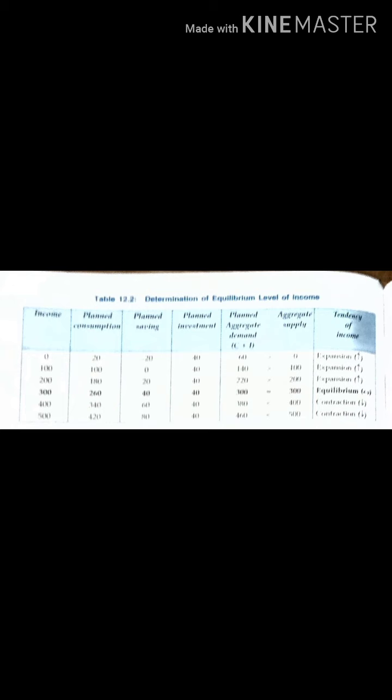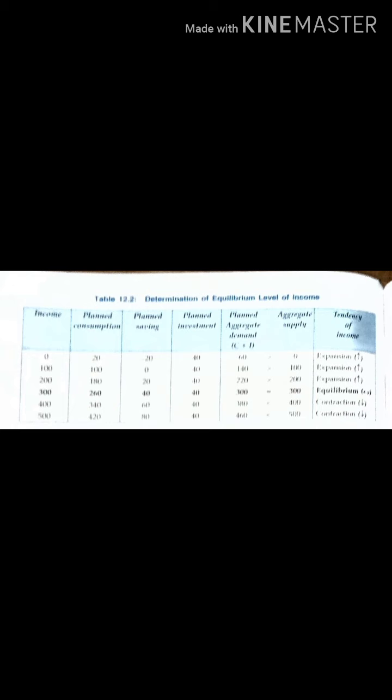Now planned consumption, that is 20, 100, 180, 260, 340, 420, the way it was given, same. Then my planned saving is minus 20, 0, 20, 40, 60, 80, right? Now investment is flat 40, the way we have decided, all investment is constant. So how will I analyze my equilibrium through the schedule? I will compare aggregate demand and aggregate supply over here.